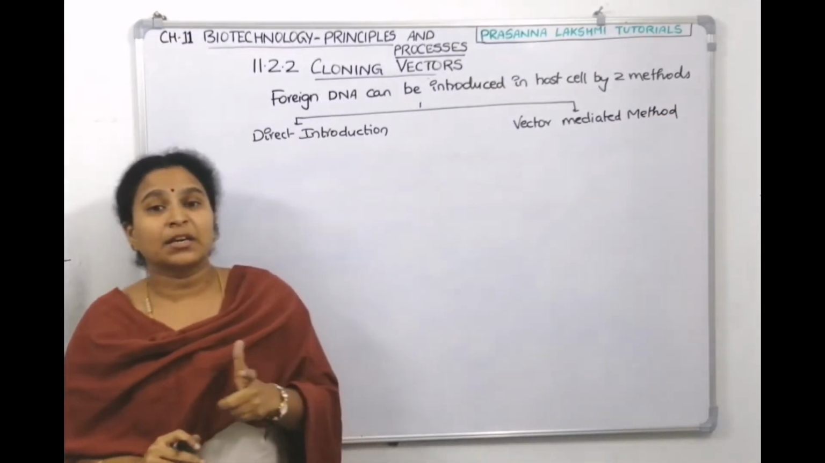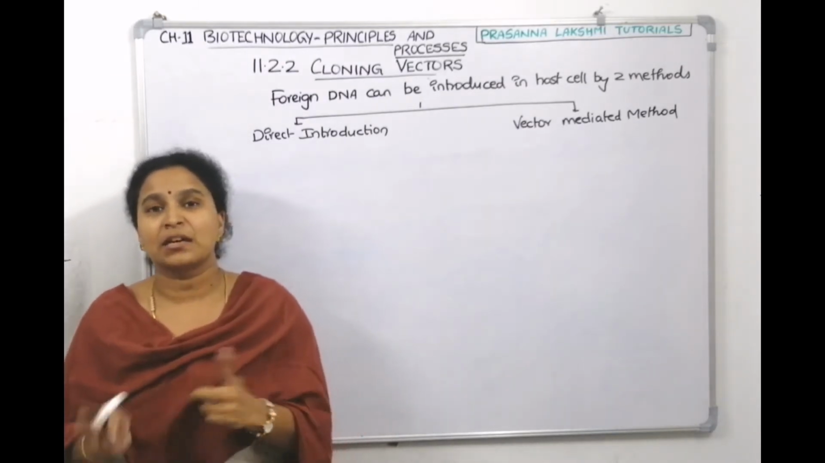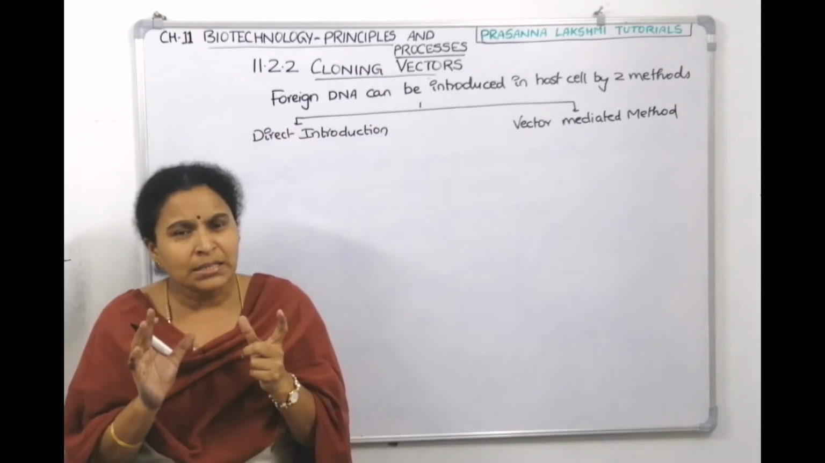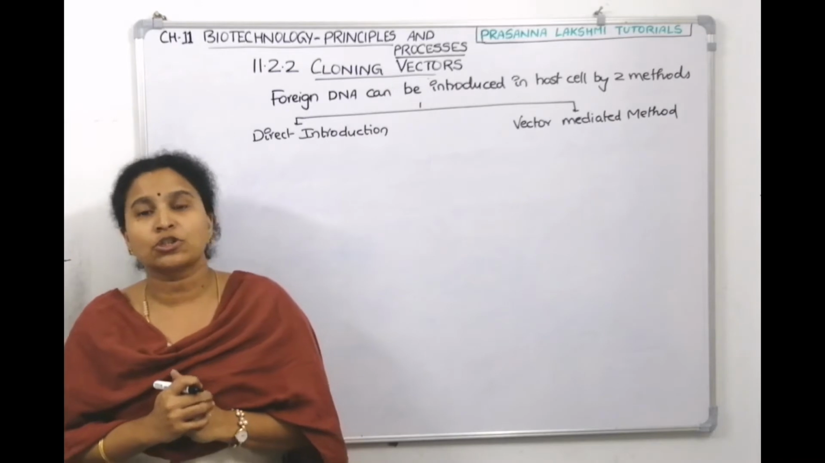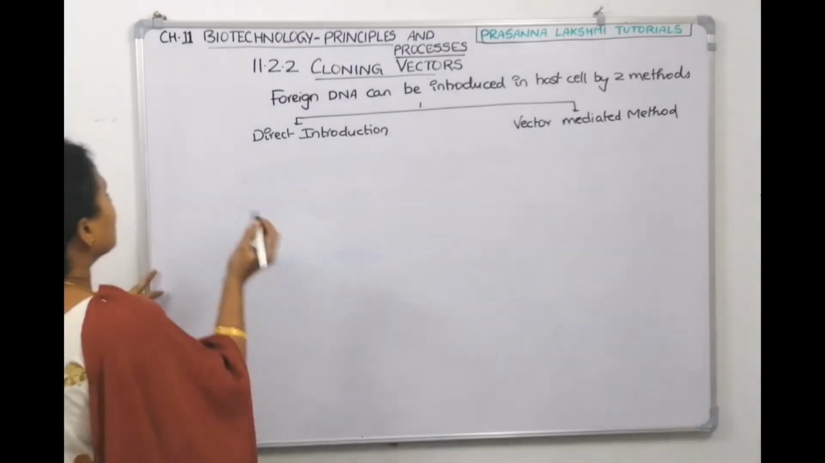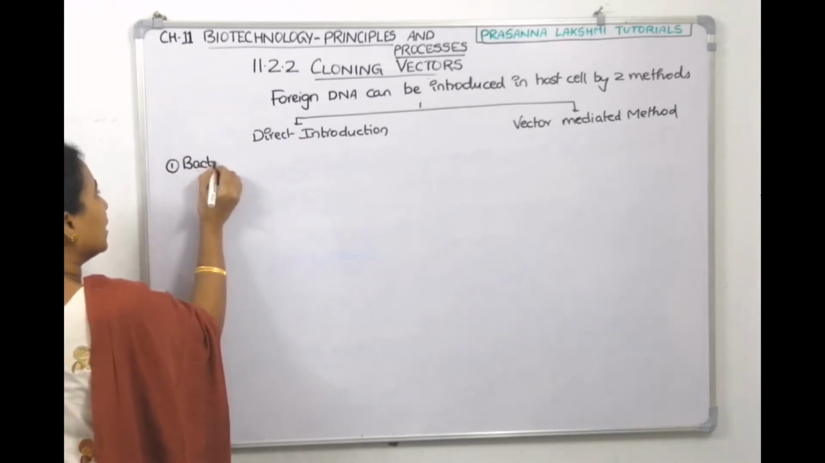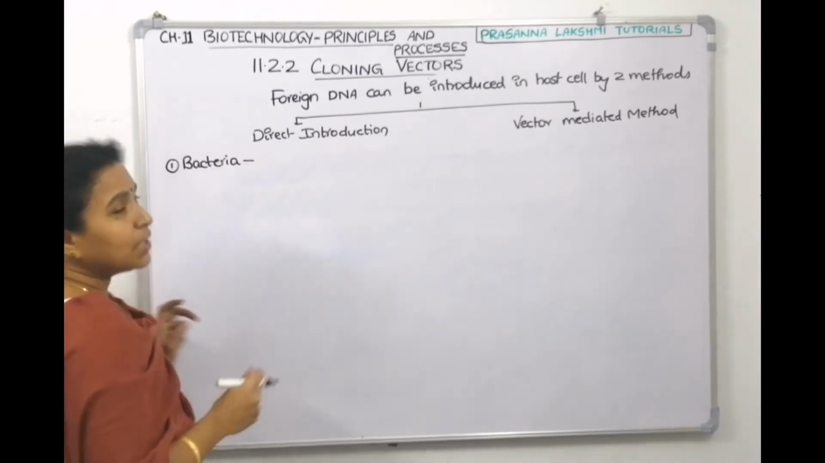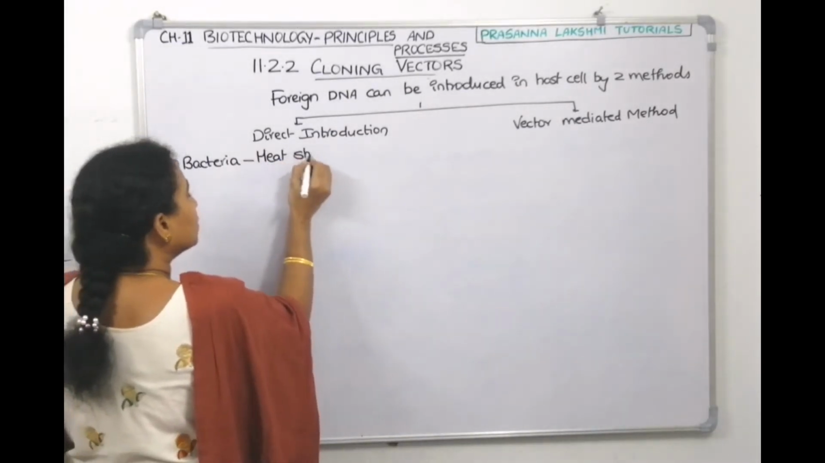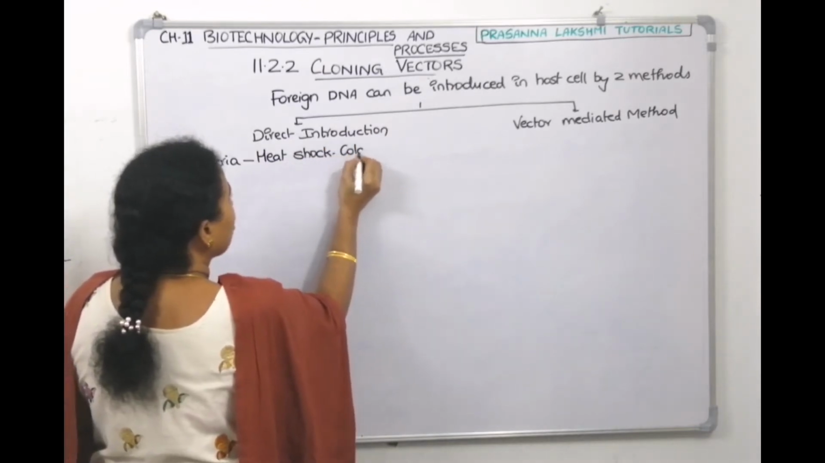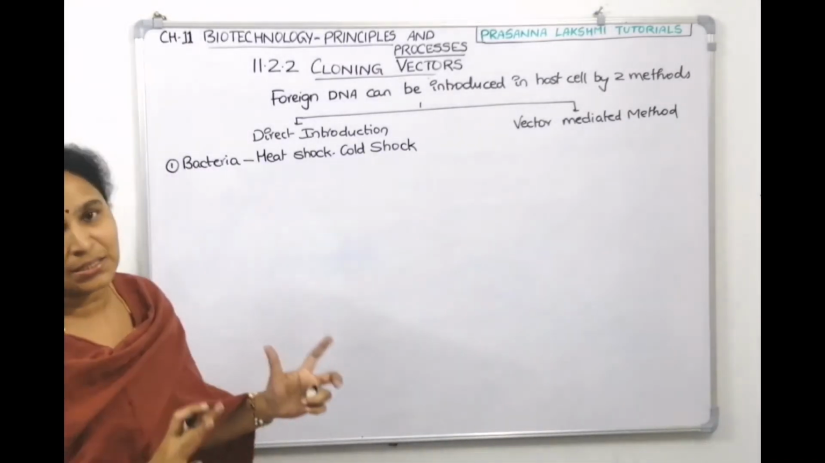If it is a direct method, then how will you send something directly into the bacteria, the plant cell, or the animal cell? If you want to send something into the bacteria directly, we have a technique called the heat shock, cold shock method. So the direct method of introducing foreign DNA into bacteria is the heat shock, cold shock method. Children, I will talk about these techniques in the further classes. We are just listing them down.